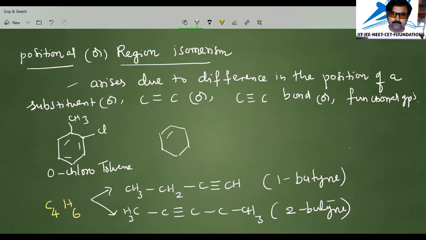So the name of the compound is different here. This is called metachlorotoluene.